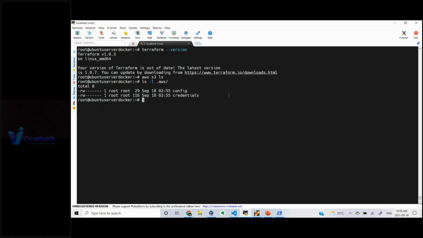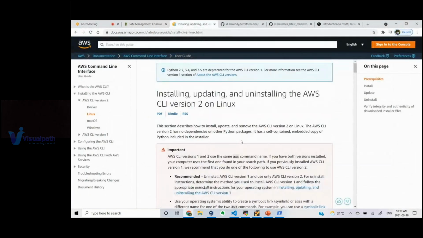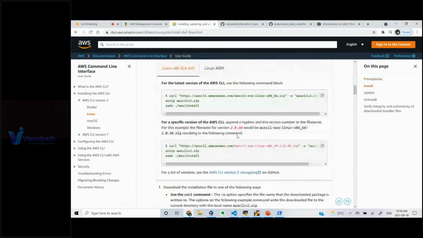Since I have these details, I already installed AWS CLI as well. You can get it from the official document. Here is the official document on how to install AWS CLI. So this is like a prerequisite.